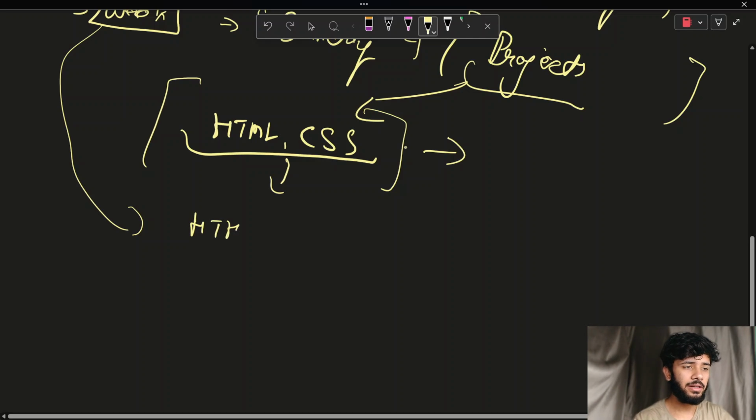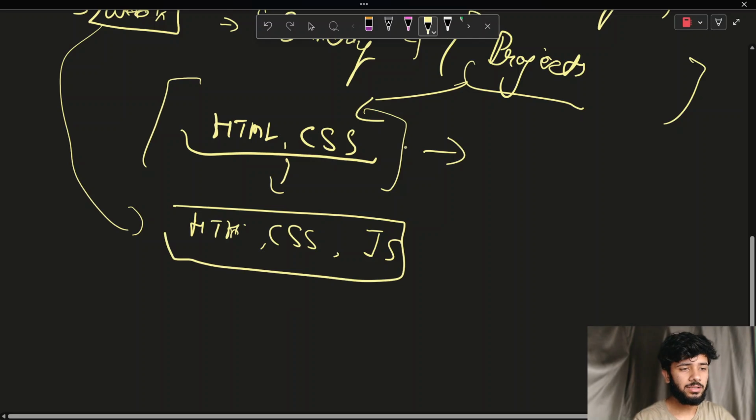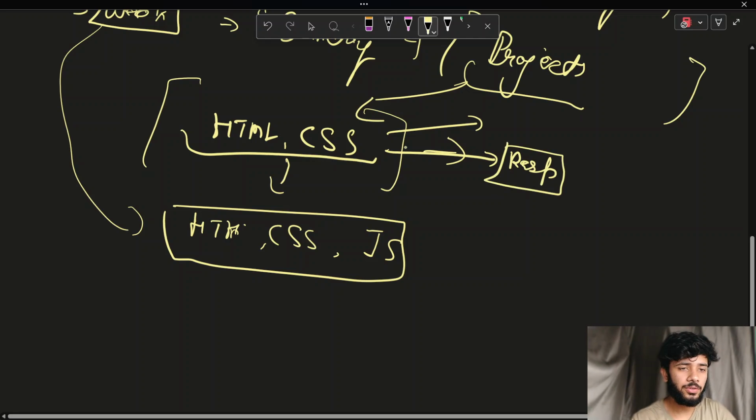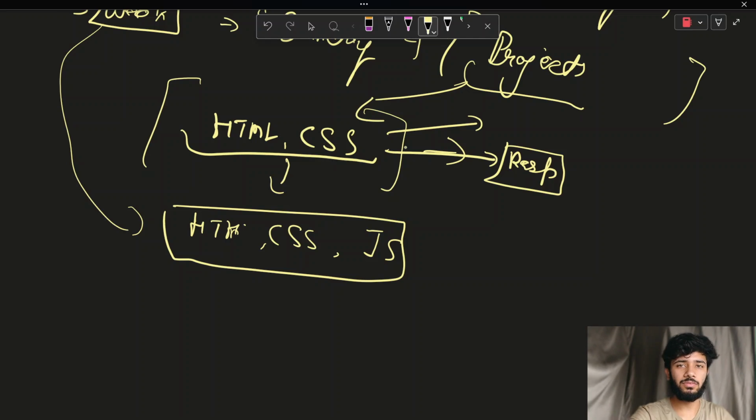Then I will be integrating a bit of HTML, CSS, and JavaScript. There are different steps here also: firstly a non-responsive website, then a responsive website. These are the different steps of the projects which I will be giving. You can also work on them, and I will be working on them too.